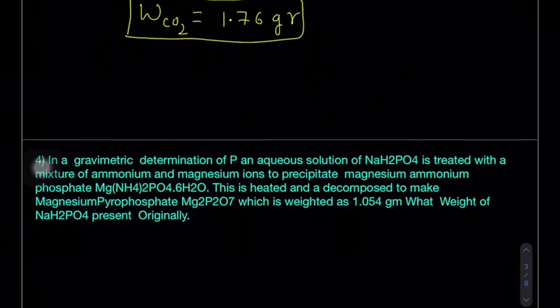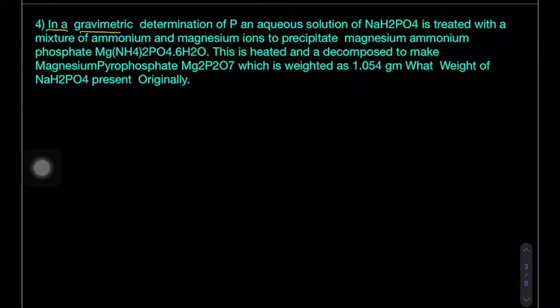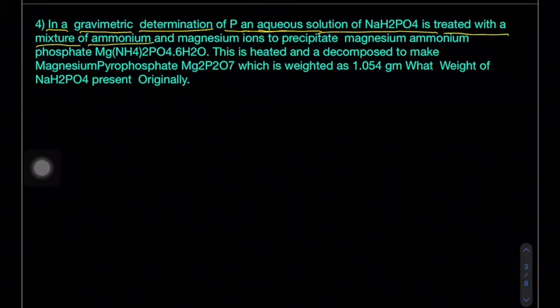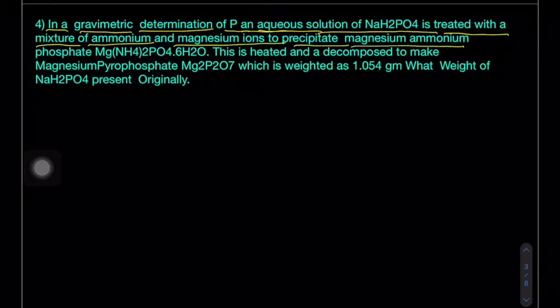Now come to the next problem. In a gravimetric determination, in the sense it is a quantitative analysis, in the gravimetric estimation of phosphorus, an aqueous solution of sodium dihydrogen phosphate is treated with a mixture of ammonium and magnesium ions to precipitate magnesium ammonium phosphate, that is MgNH4PO4·6H2O.